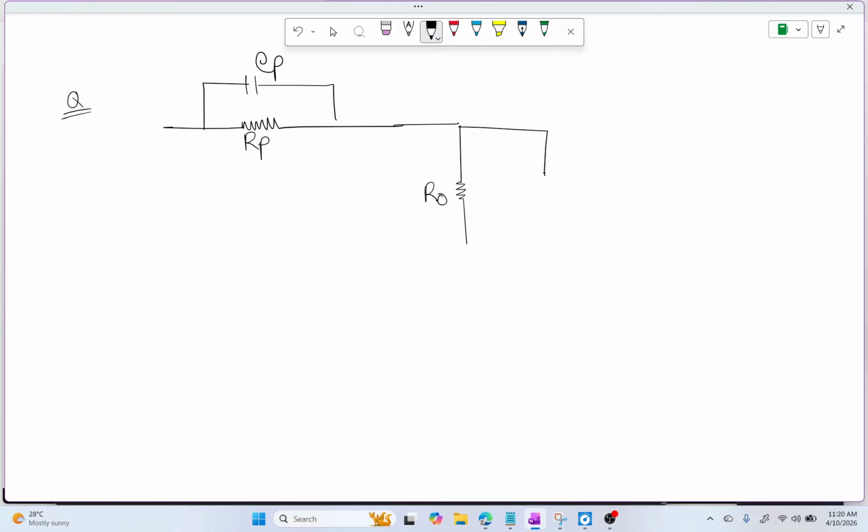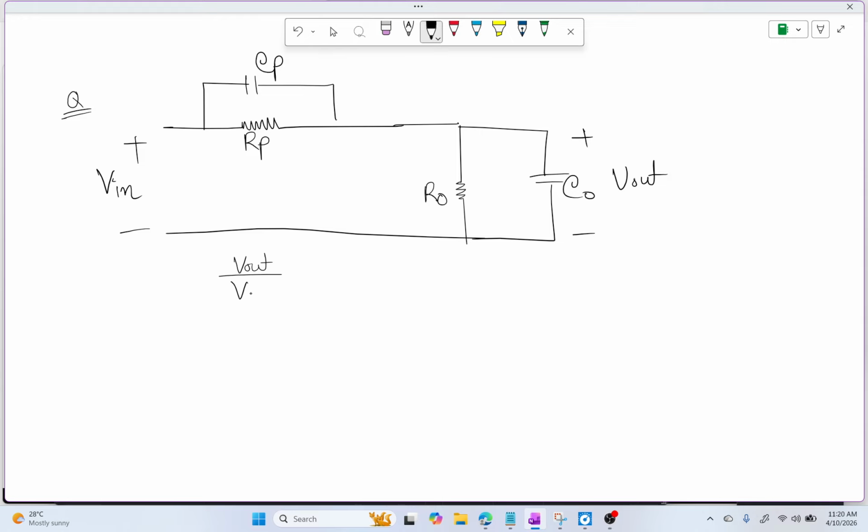Okay, so in this video I am going to make a circuit. Let's say this is RP and this is CP, and I have another parallel RC circuit here. Let's say this is R0 and this is C0, and we are going to apply Vin here and take the output voltage here. My goal is to make this Vout by Vin frequency independent.